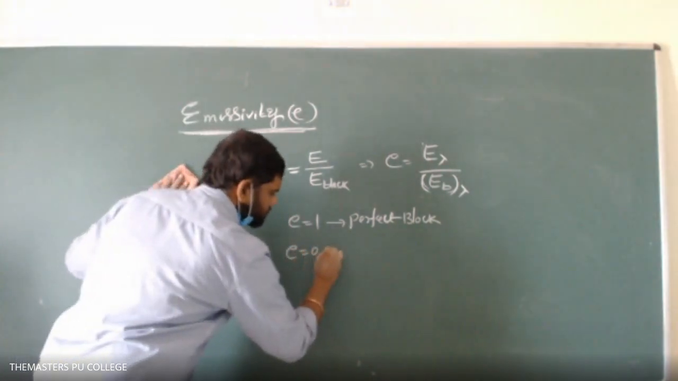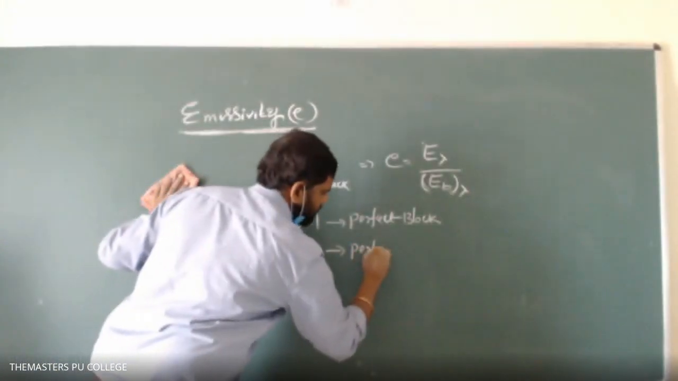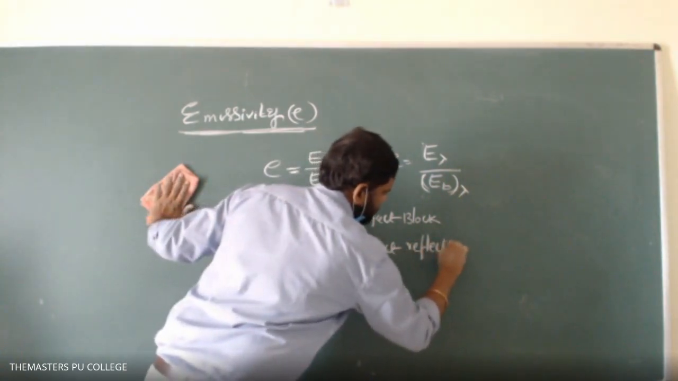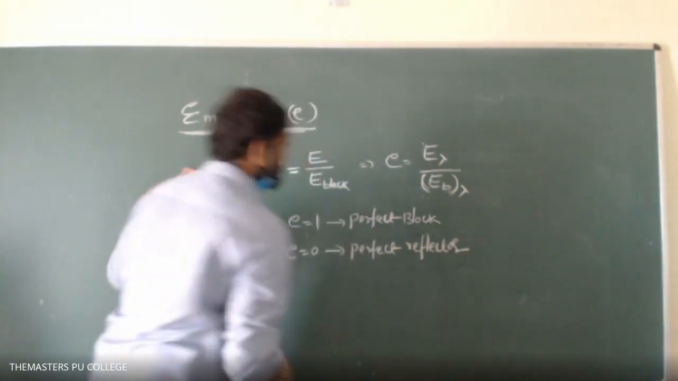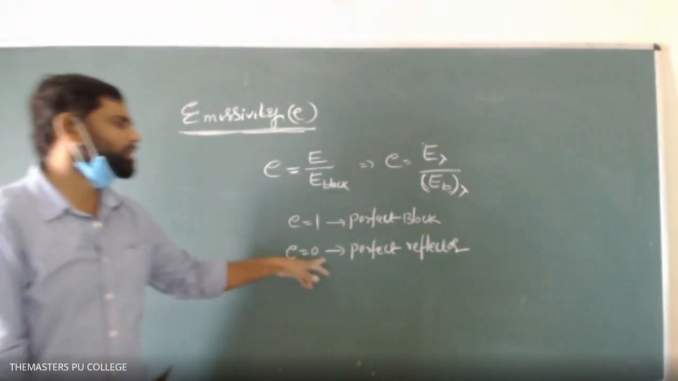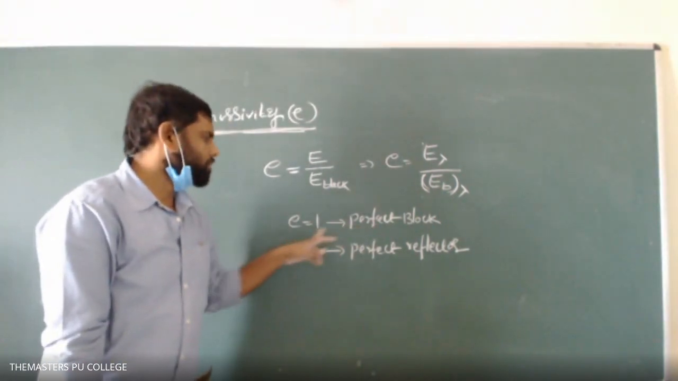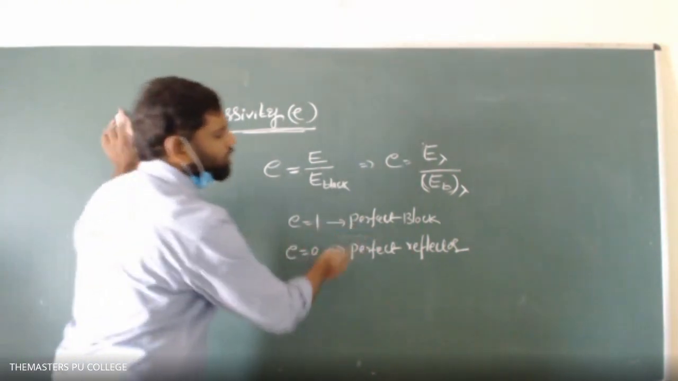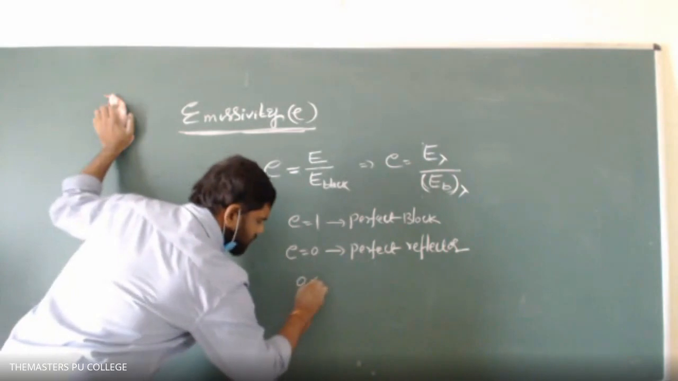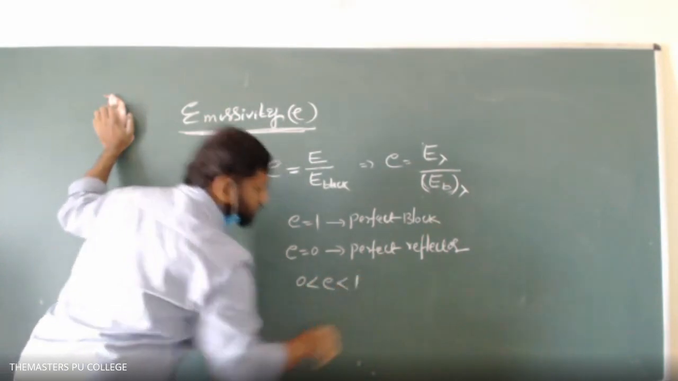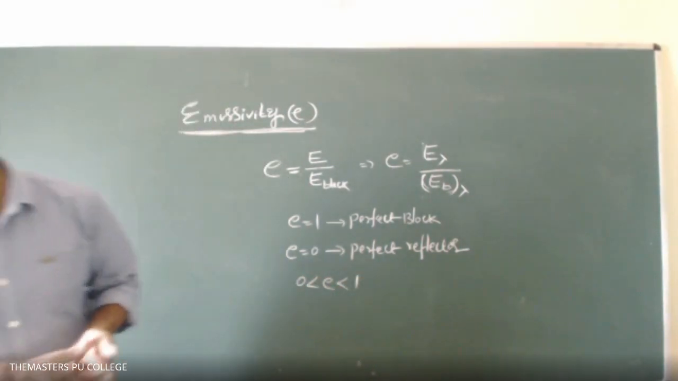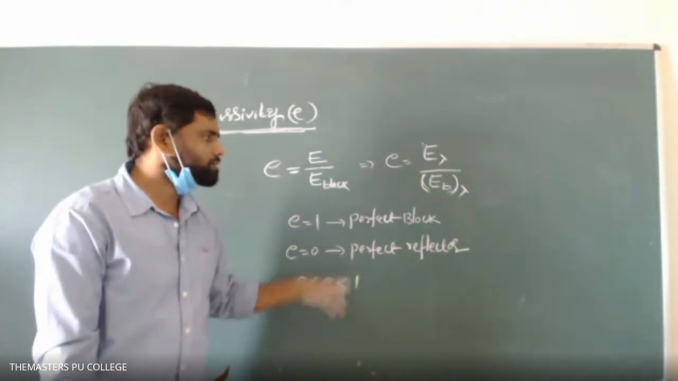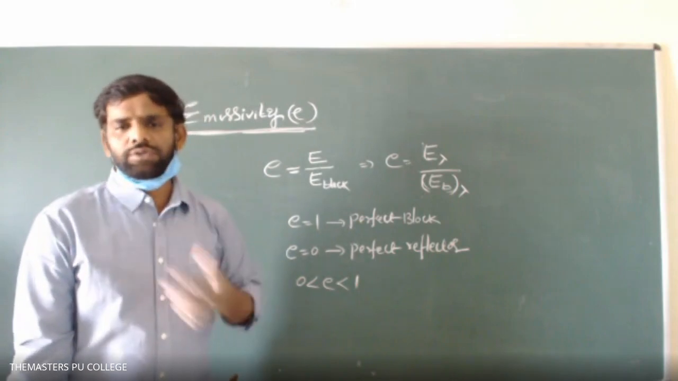E is equal to 0 for a perfect reflector. For a perfect reflector, the E value will be equivalent to 0. For a perfect black body, the E value will be equivalent to 1. For generally all other bodies, the E value lies between 0 and 1. Other than black bodies, it will lie between 0 and 1.